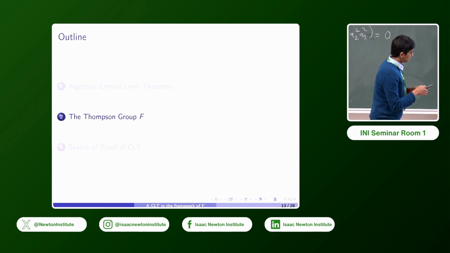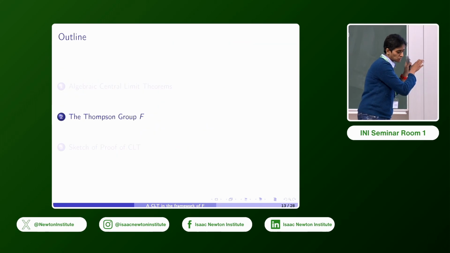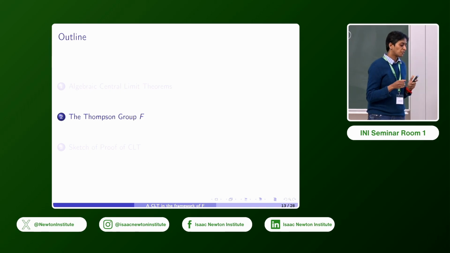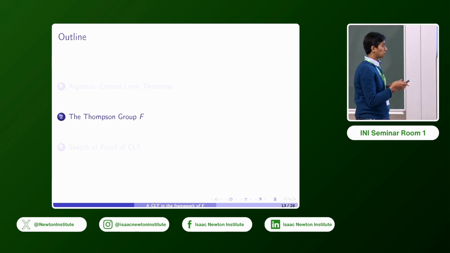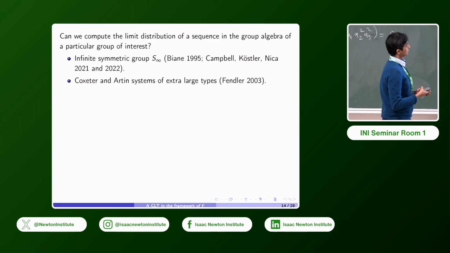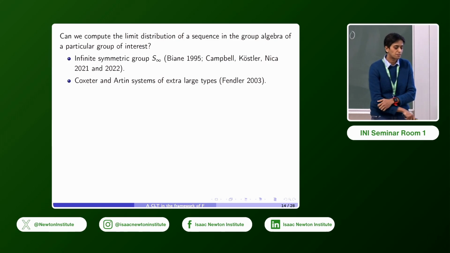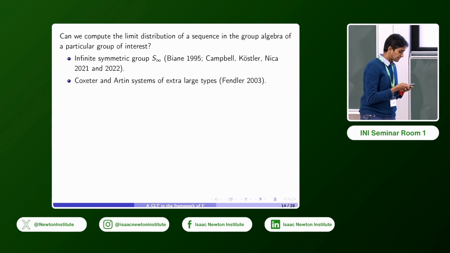Okay, so what we'll do is look briefly at the context of central limit theorems in the context of group algebras, and then come to the Thompson group F. So often you might look at the limit distribution of a sequence that comes from a group algebra of a group that you're interested in.